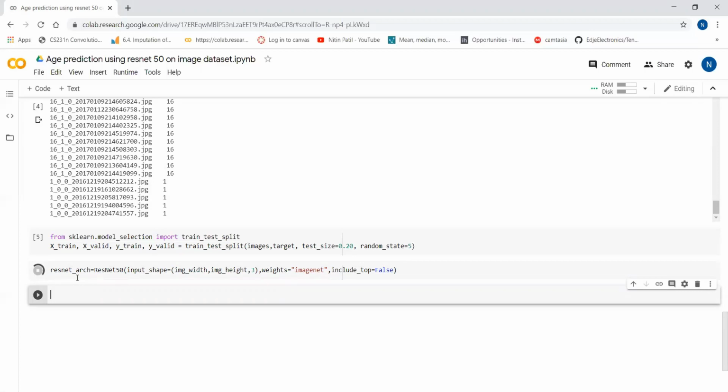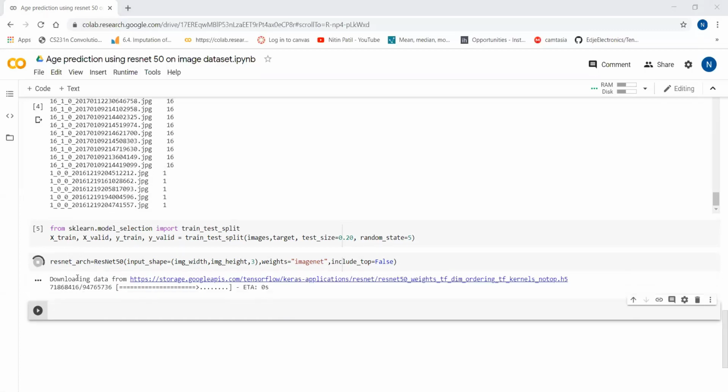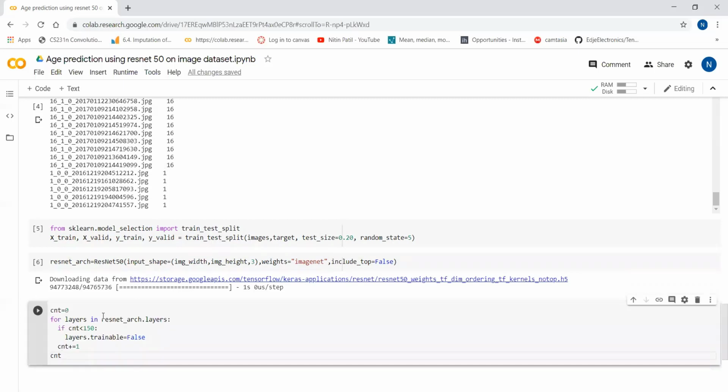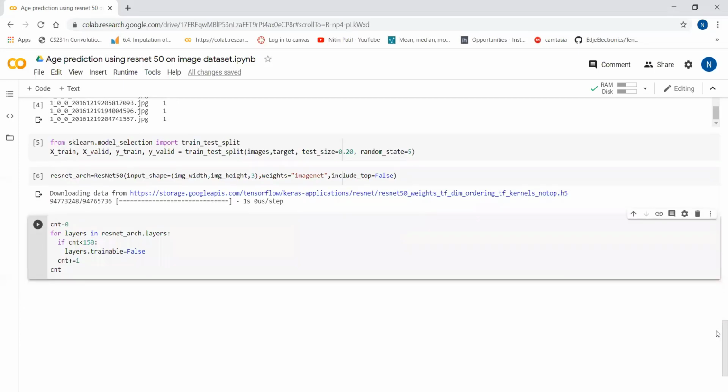Once it has downloaded the weights, I'm going to show you how we can do partial layer training. Last time we used the predefined model with the weights as is, and we did not do training for that model. But today we are going to see how we can train the predefined models as well.